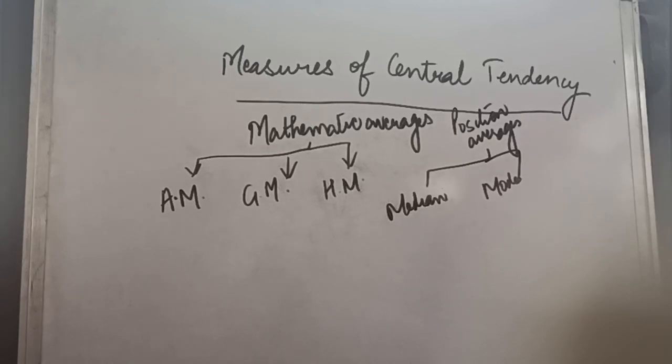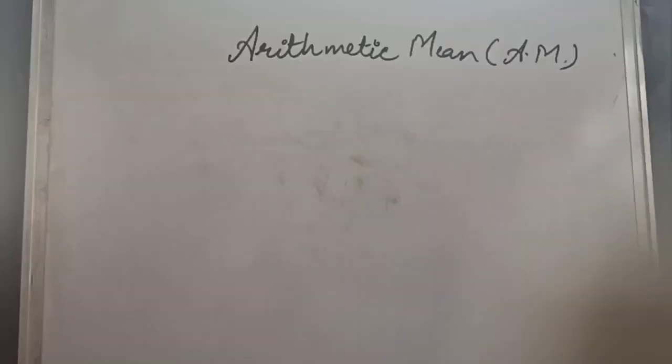But in this chapter we will be discussing these 5 concepts in detail: arithmetic mean, geometric mean, harmonic mean, median and mode. Now let us see arithmetic mean at the first instance. It is a widely used measure for representing the entire data. So for a layman it's an average, but for a statistician it is an arithmetic mean, and sometimes it is known as mean also. So basically arithmetic mean is the number which is obtained by adding the values of all the items of a series and dividing the total by the number of observations.